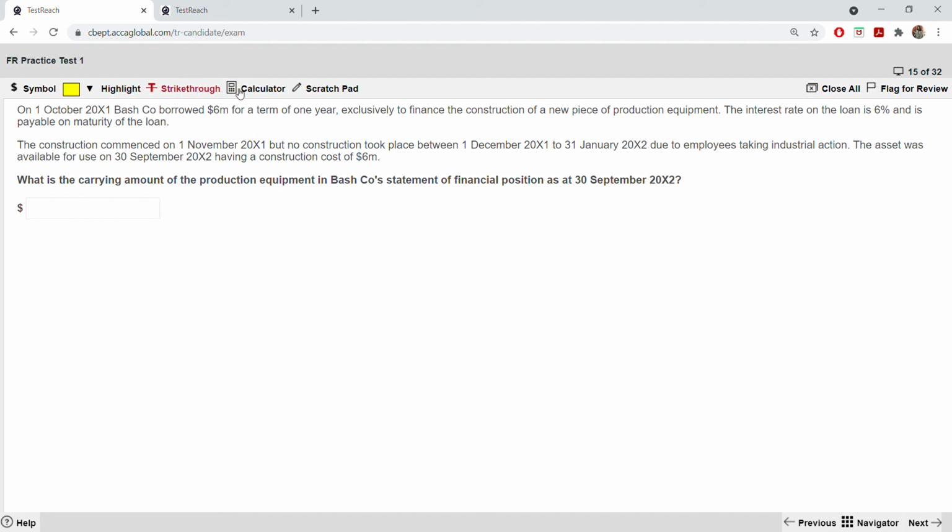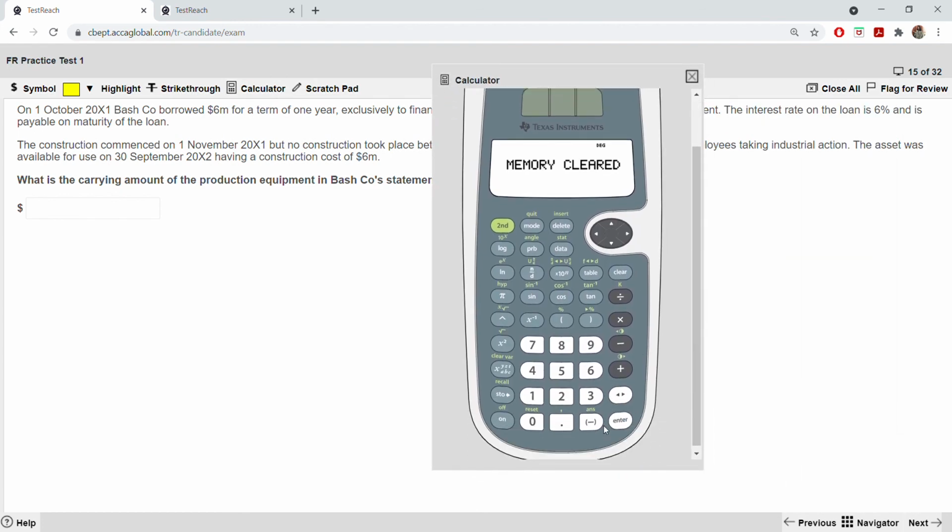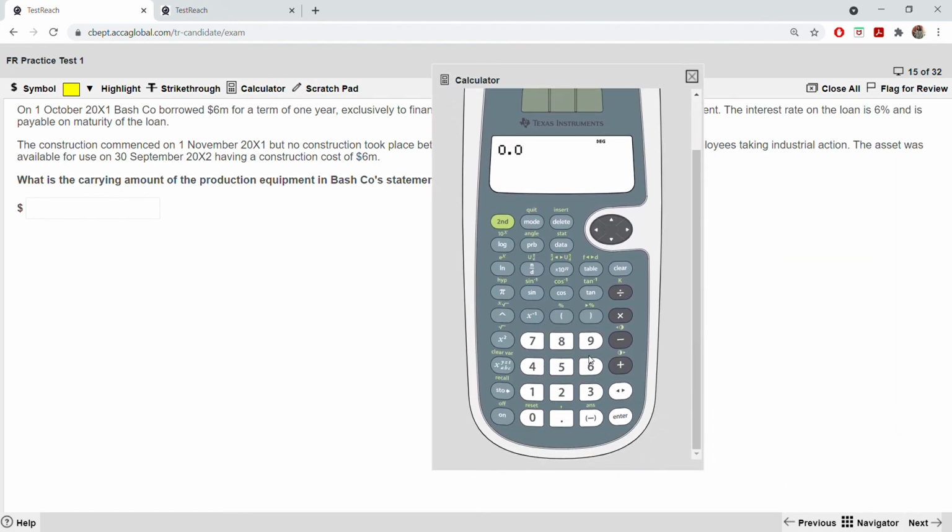So let us do that. So 6%, that means 0.06 into 6 million. Let me just put million. Okay, into 9 over 12, which will be 0.27 million, or 270,000.